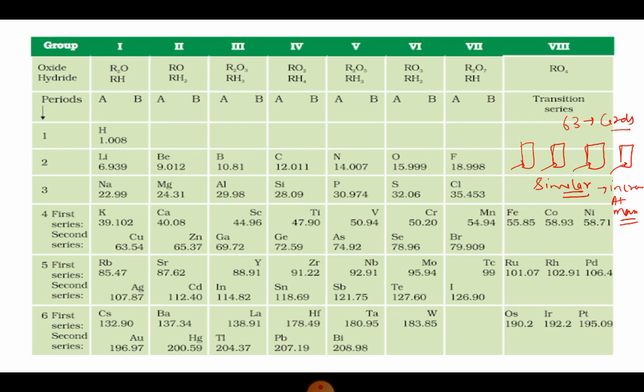That is what we need to understand, that the 63 elements were made to react with hydrogen and oxygen. So hydrides and oxides were formed. After that, he took 63 cards, and on each card, he wrote the properties of the individual elements. Then he started sorting the elements. Sorting means selecting those cards where the properties were found to be similar. And these cards were then arranged in order of increasing atomic masses.